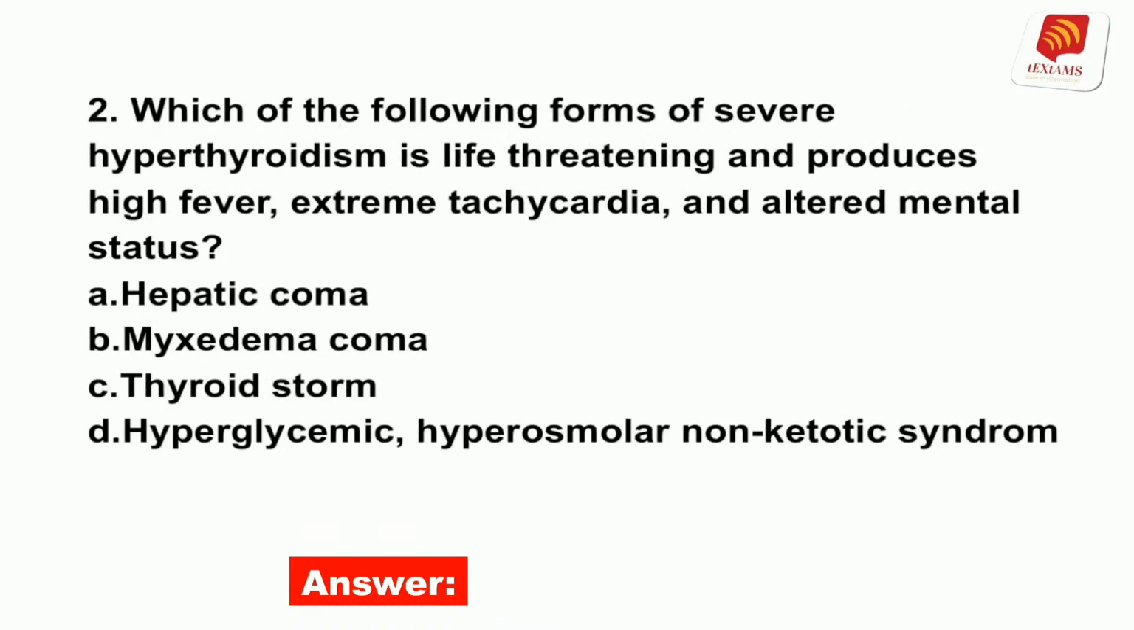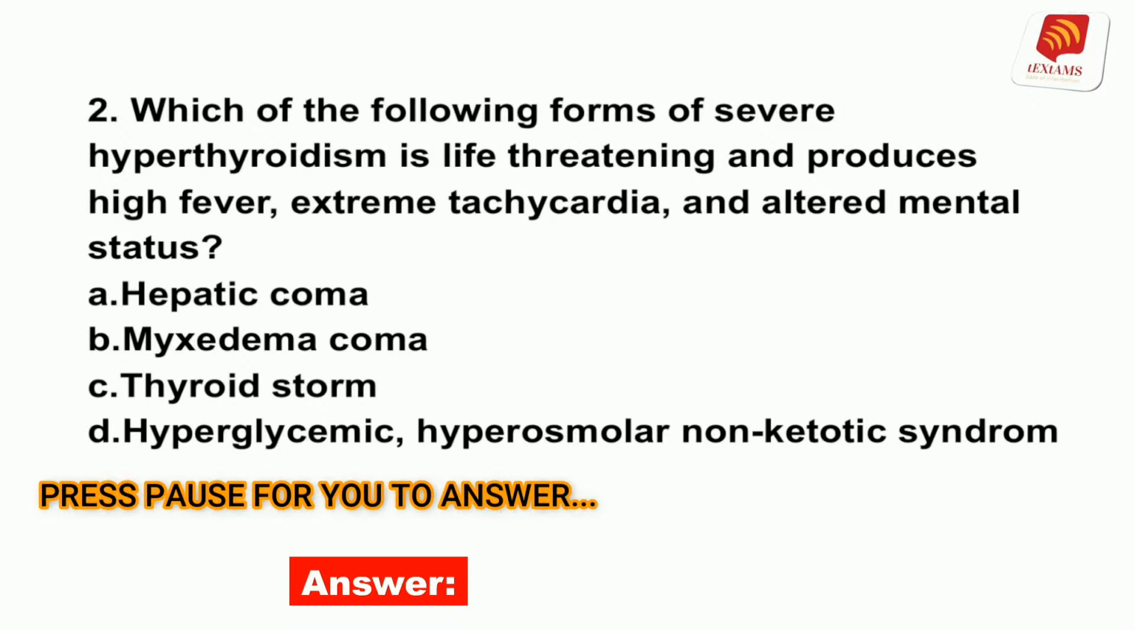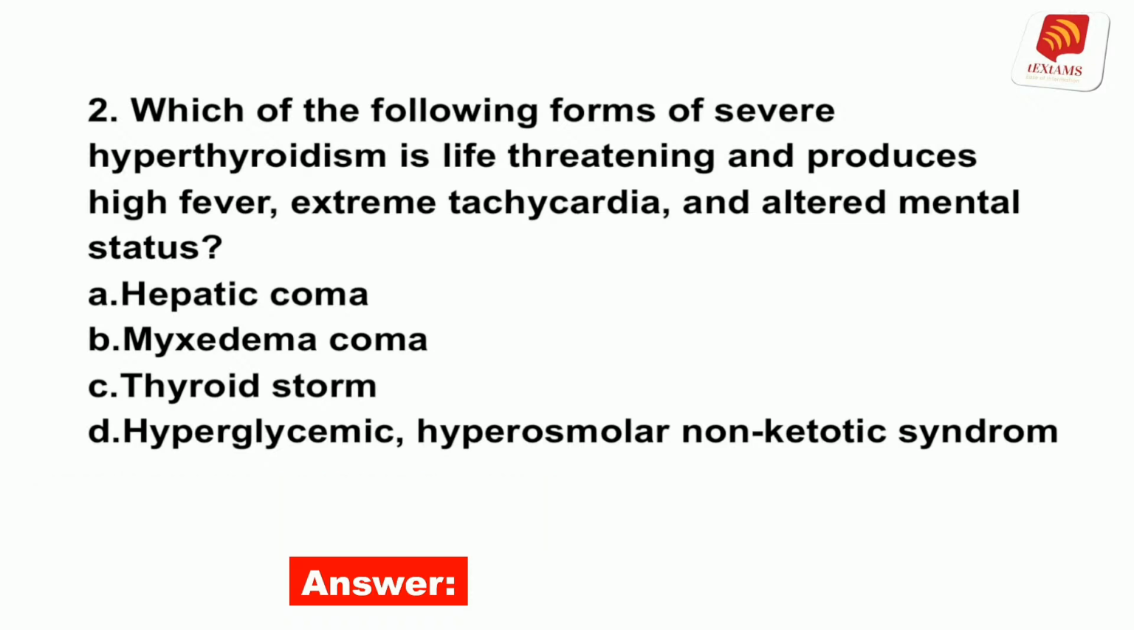Number 2. Which of the following forms of severe hyperthyroidism is life-threatening and produces high fever, extreme tachycardia, and altered mental status? A. Hepatic coma. B. Myxedema coma. C. Thyroid storm. D. Hyperglycemic, hyperosmolar non-ketotic syndrome. The answer is C. Thyroid storm, also known as thyroid crisis or thyrotoxicosis, is a form of severe hyperthyroidism that can be precipitated by stress, injury, or infection.